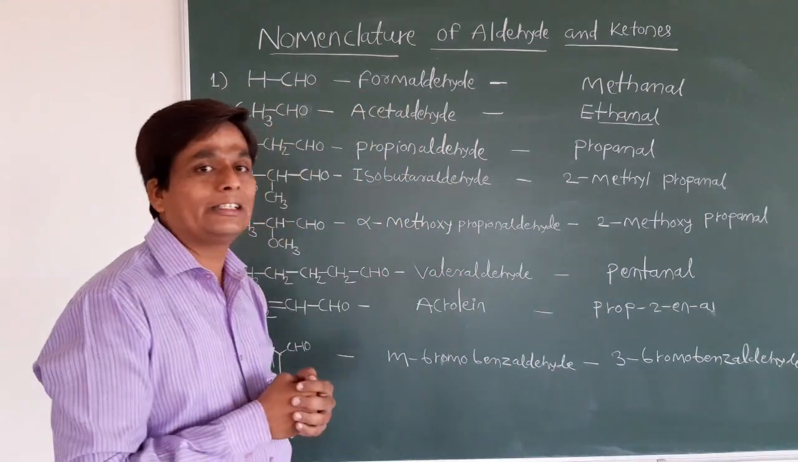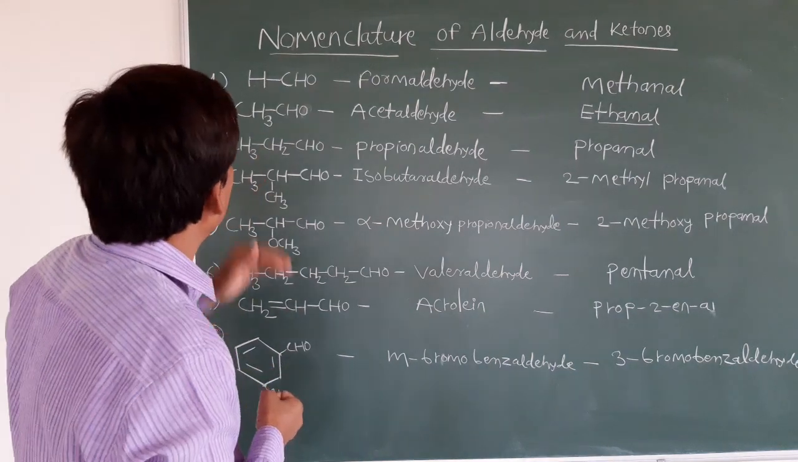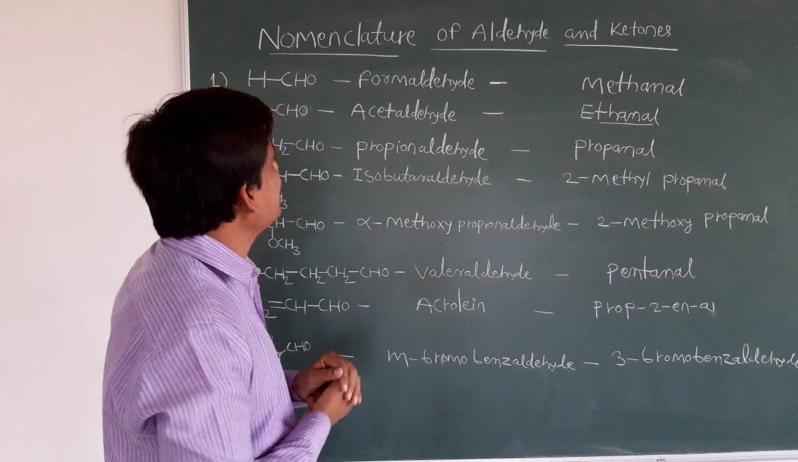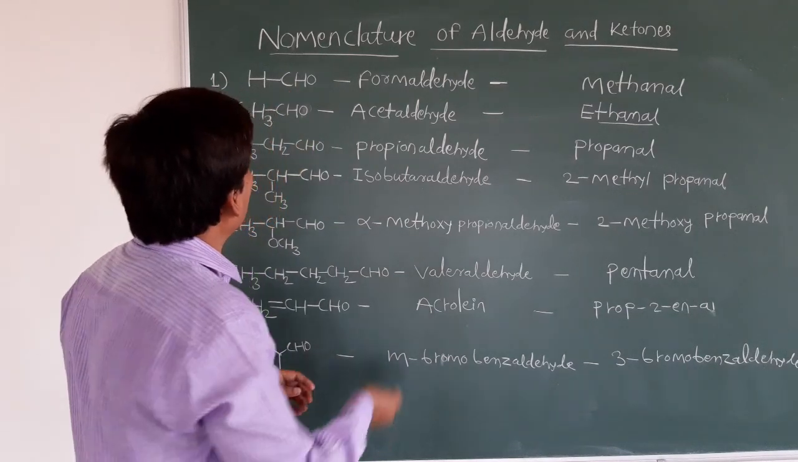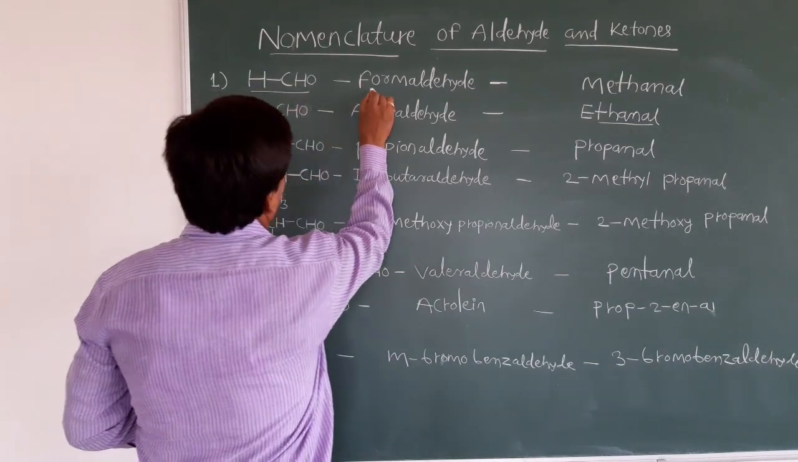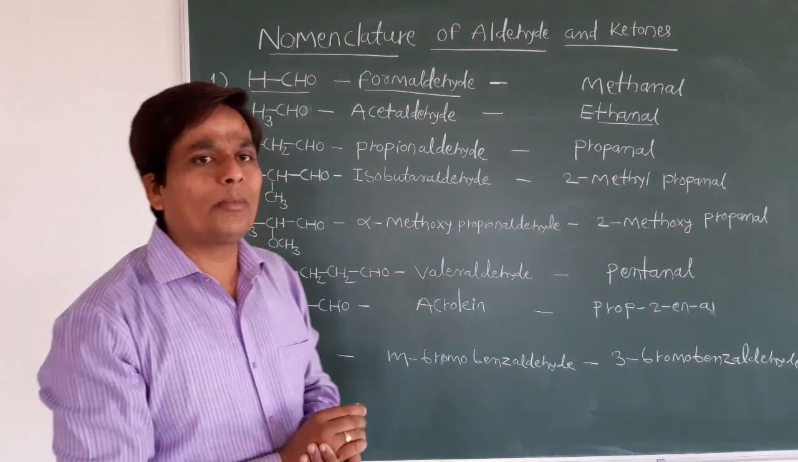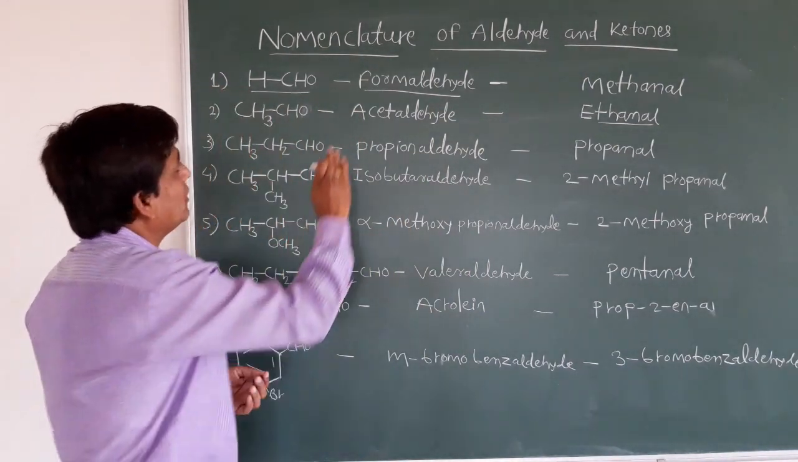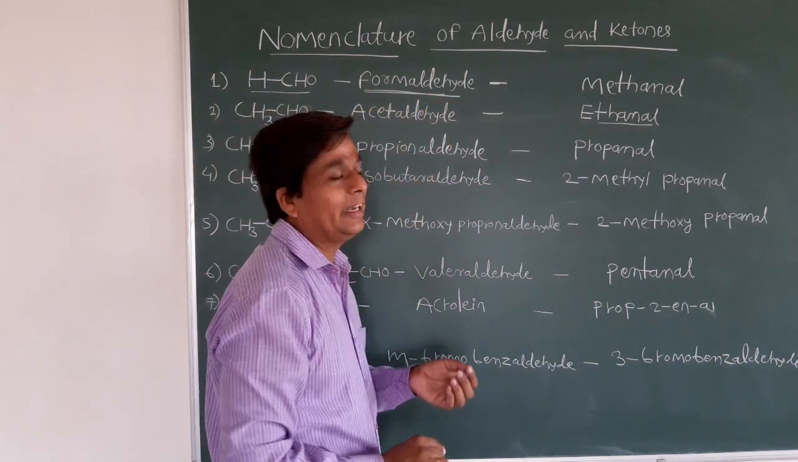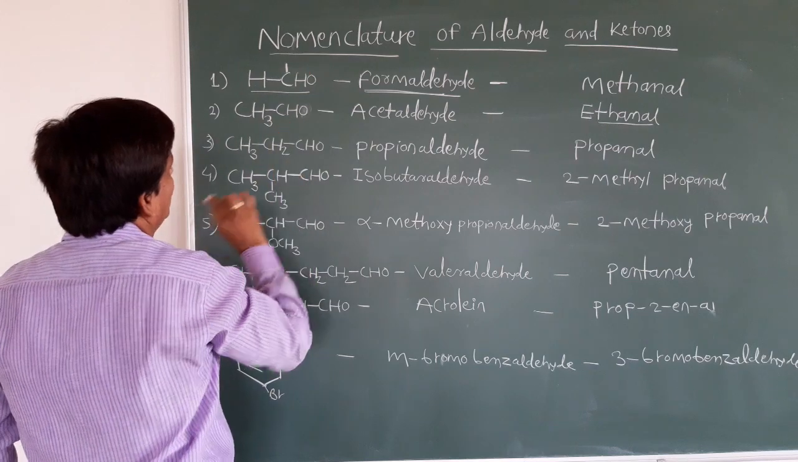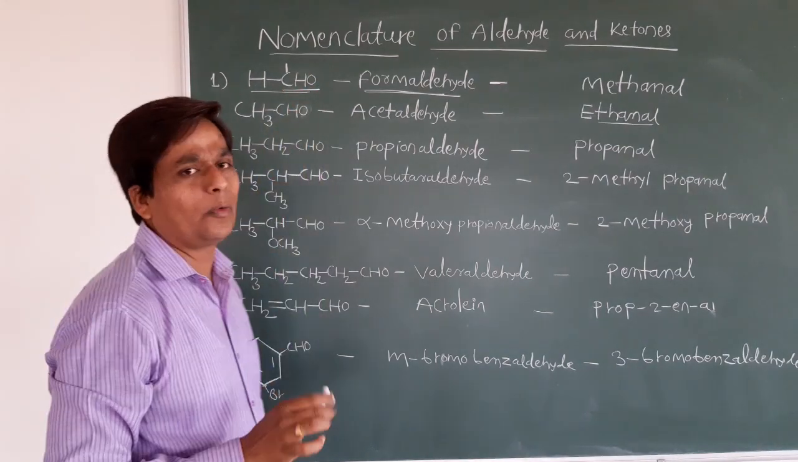Okay students, just see the first example. Here I have written the example HCHO. The common name of this HCHO is formaldehyde. You are well familiar with this example. Formaldehyde is the common name. How many carbons are in formaldehyde? Only one carbon. The CHO group is the functional group of aldehydes.